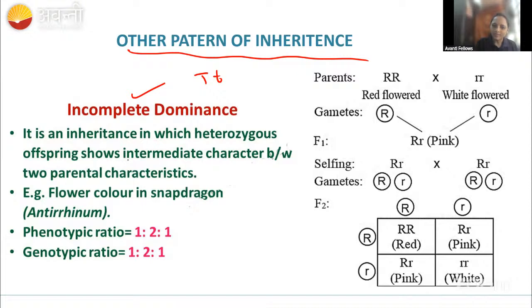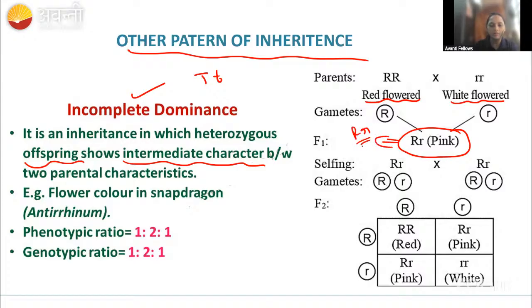It is an inheritance in which the heterozygous offspring show an intermediate character. So what will happen here? Red flower is going to be crossed with white flower. We are going to get pink flower. In Mendel's normal case, we get the dominant trait, the red flower, right? But in incomplete dominance we are going to get the pink color. Then when we cross F1 with F1, we are going to get the ratio 1 is to 2 is to 1.